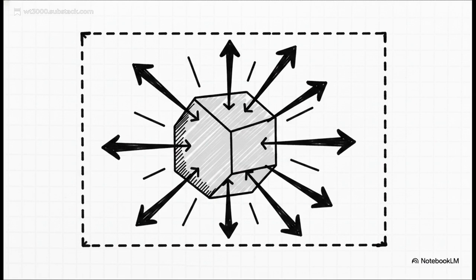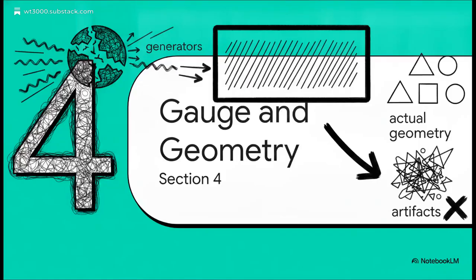The transport generators were not unit normalized. Because they completely skipped that crucial normalization step, the raw channel acted as an active growth carrier, which was artificially inflating the results.